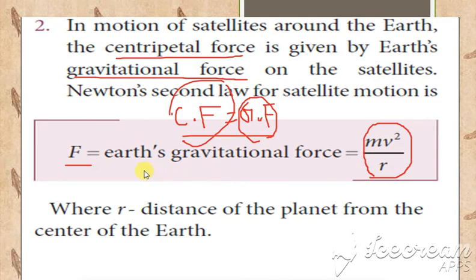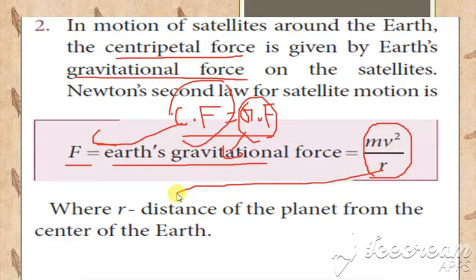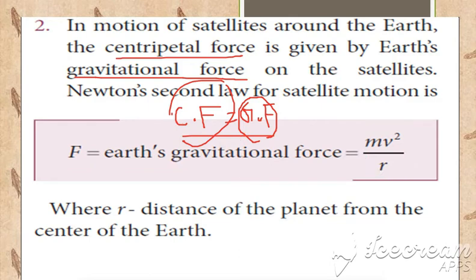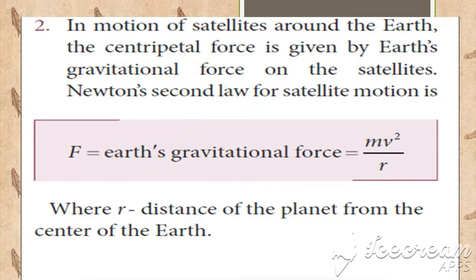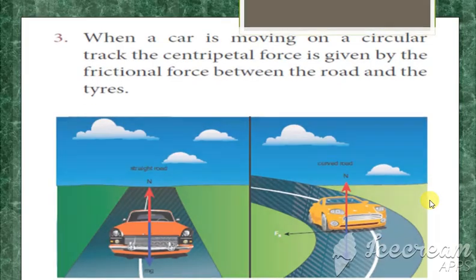That is equal to the gravitational force. So F is the centripetal force, and we write the formula as m into v square divided by r. Here r denotes the distance of the planet from the earth. The distance between the planet and the earth, we take as r. So the second example says that the centripetal force is given by the gravitational force. Yes, clear? Then next is the third example.